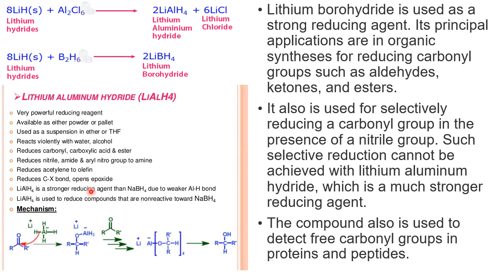Now, there are two hydrides from the s block called the special hydrides. One is lithium aluminum hydride, LiAlH4, and the other is lithium boron hydride, LiBH4. These two are very special hydrides.